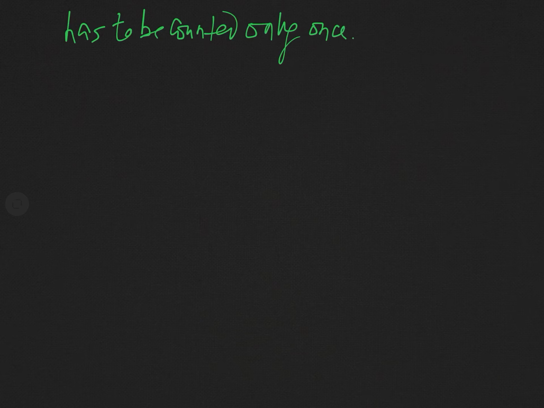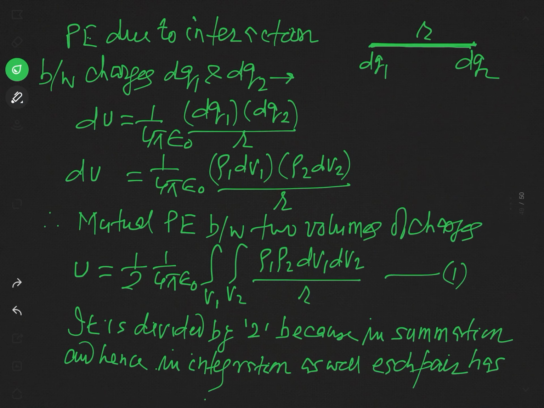This is the reason. Now let us see this expression defined in equation 1, just as I have mentioned here. Now in fact we want to express this expression for the potential energy in terms of the corresponding potential, or you can say electrostatic potential.